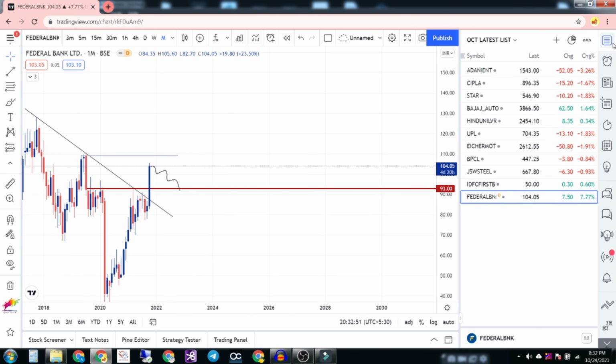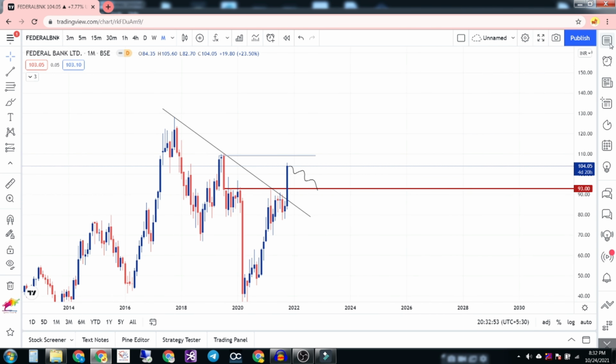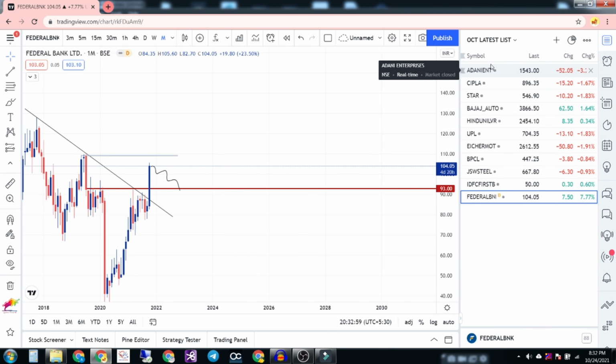Totally 11 stocks. So it is not necessary that all the entries will be on Monday. It could be any of the days. So please add these to your watch list and wait for the key levels.